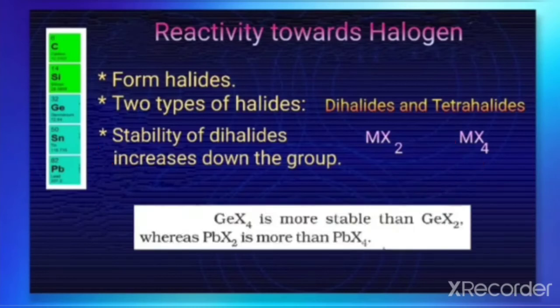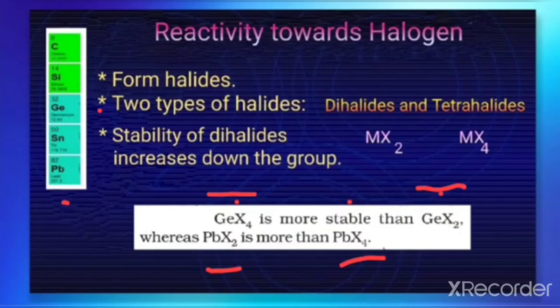So when we take an example like GeX4, the tetrahalide of germanium is more stable than GeX2, because Ge is nearly at the center here. So GeX4 is more stable than GeX2. But in the case of the lower member lead, PbX2 is more stable than PbX4.